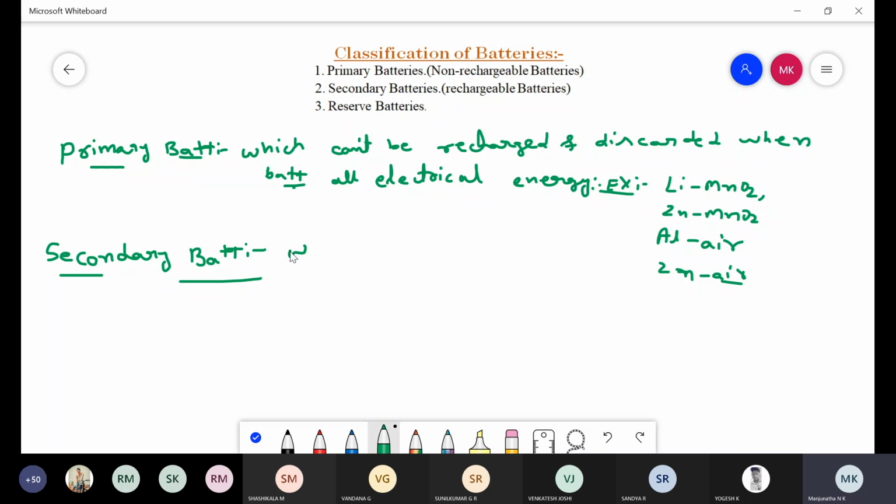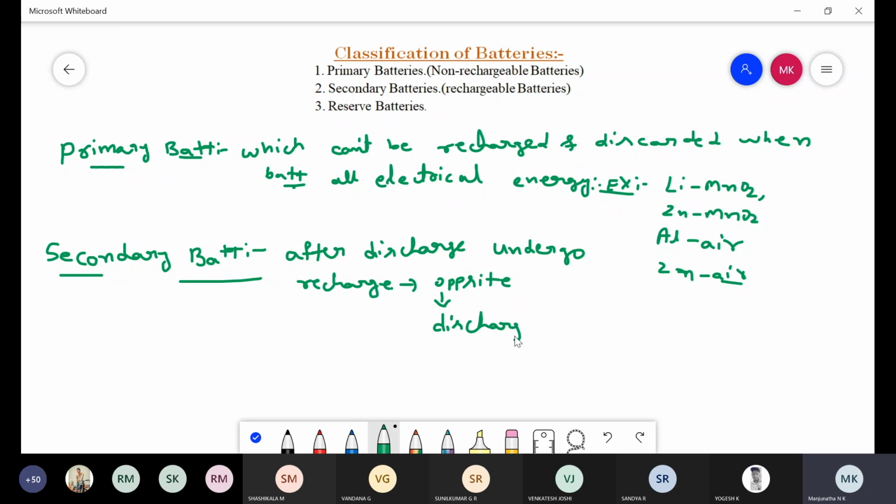Rechargeable batteries are the batteries which, after discharge, undergo a recharging process in the opposite direction to the discharge process.